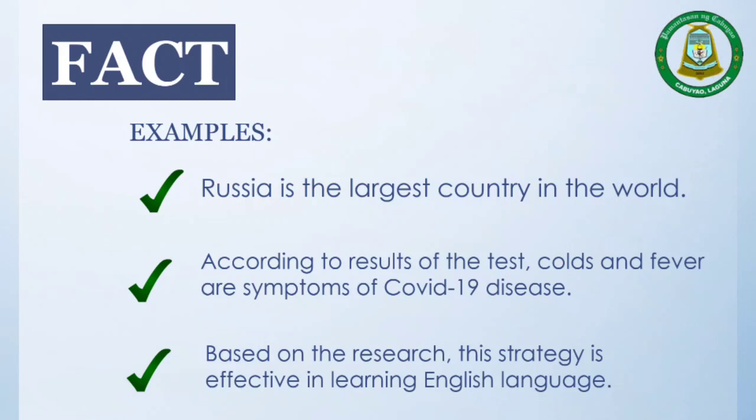So it is basically a fact because it was based on research, and if it's based on research, it has proofs and evidences. So here are some examples of factual information.